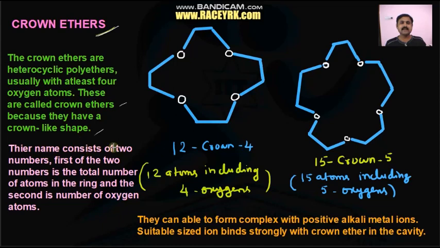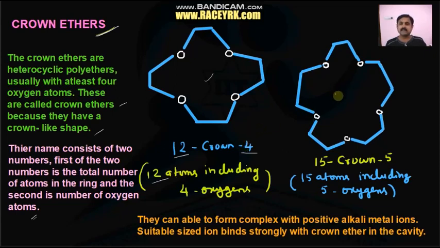Their name consists of 2 numbers. The first is the total number of atoms, and the second is the number of oxygen atoms in the structure. In this we have 12-crown-4. In this, 12 atoms are there. Of these, 4 atoms are oxygen, and the remaining 8 atoms are carbon in the methylene groups. That's why it's called 12-crown-4.